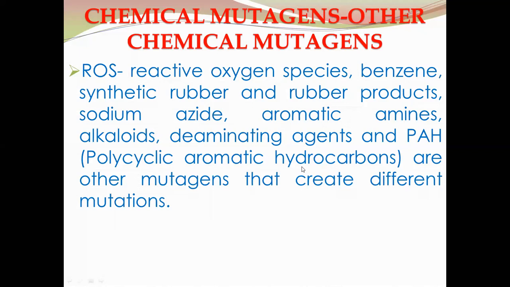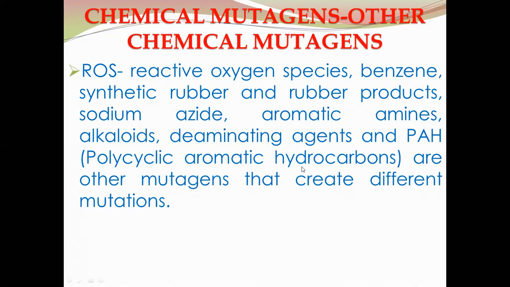So these were the different chemical mutagenic agents, starting from the base analogs. Different base analogs such as 5-bromouracil and aminopurine are dangerous for our DNA, and during replication these base analogs can be incorporated instead of the normal bases, and thus they can mutate the DNA. Then the different alkylating agents are dangerous to the DNA. Similarly, some intercalating agents are also damaging for the DNA. And then the metal ions destroy the DNA.